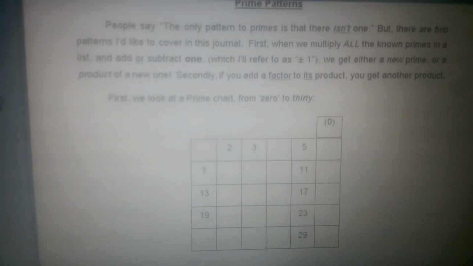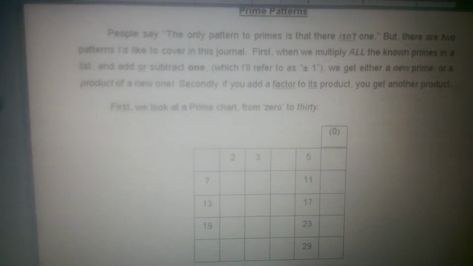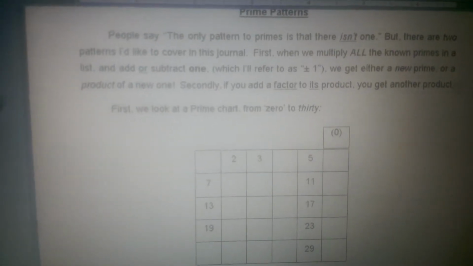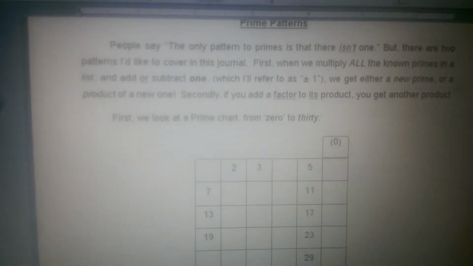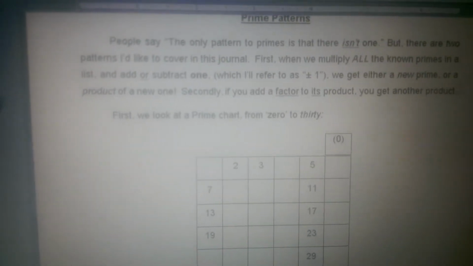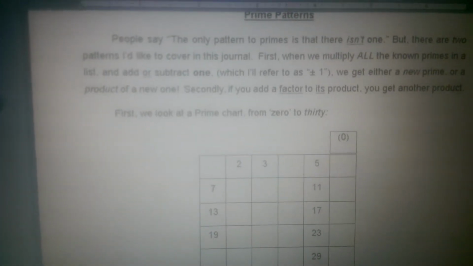Alright, the first one is that all the known primes in a list, if you multiply them, and then add or subtract one, you either get a new prime or the product of one. And then secondly, if you add a factor to its product, like how 6 goes into 30, if you add 6 to 30, you get another product, 36, and 6 goes into 36.